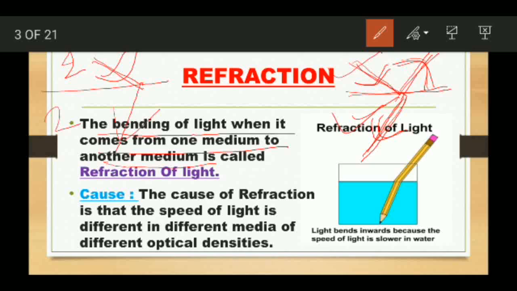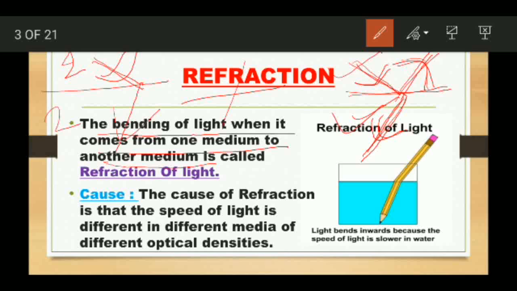Now what is the cause of refraction? The cause of refraction is that the speed of light is different in different media of different optical densities. There are two types of media: first is optically denser medium and second is optically rarer medium. In an optically denser medium, the speed of light is low, and in an optically rarer medium, the speed of light is more. Optically denser is such as glass and optically rarer is such as air.